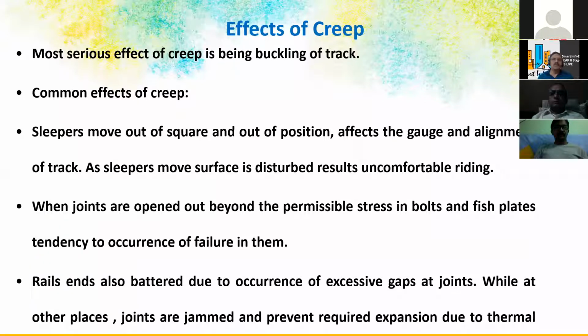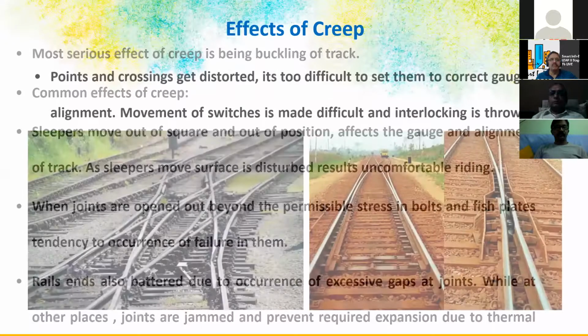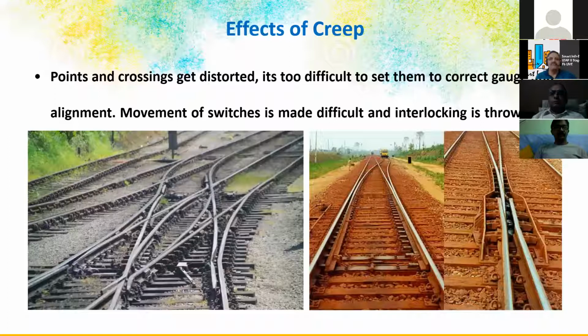The most serious effect of the creep is the buckling of the track actually. So the buckling can cause accidents also due to the occurrence of excessive gap at the joints, so we have to handle this. Now this is the effect of the creep. We can see points at the crossing and changeovers and all. So we have to use a higher grade of steel at this kind of crossings. And the movement of switches is made difficult, and interlocking is affected due to this creep effect actually.